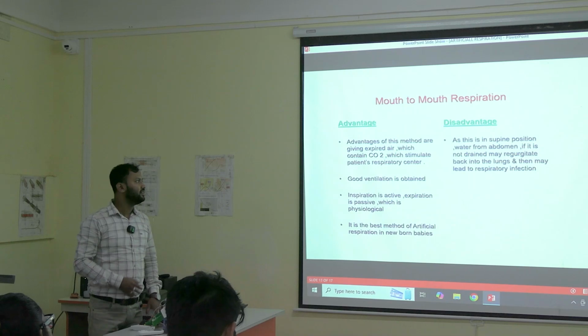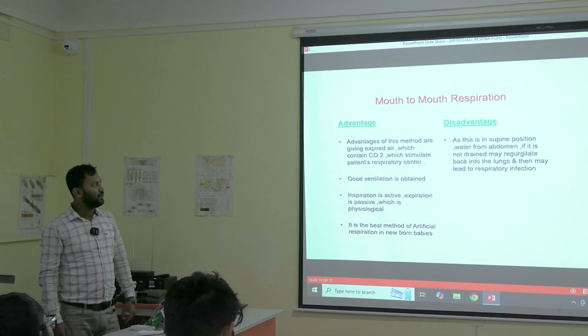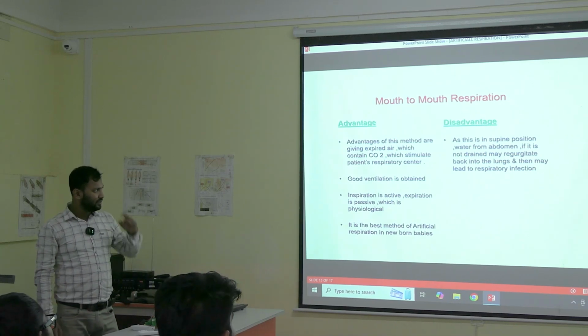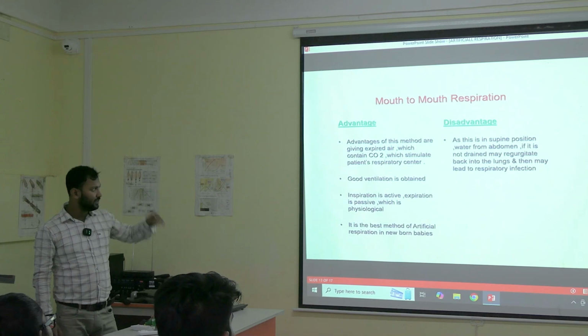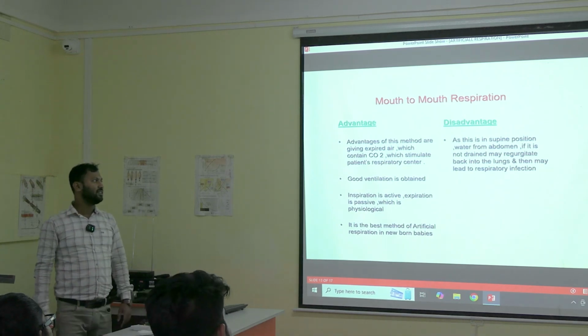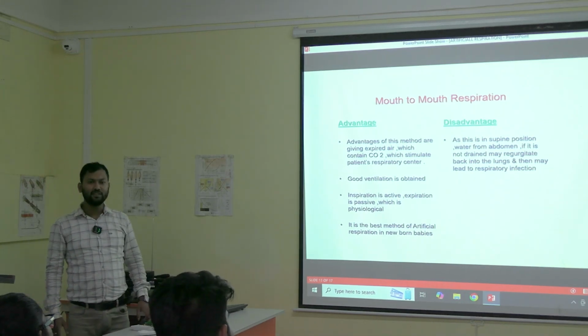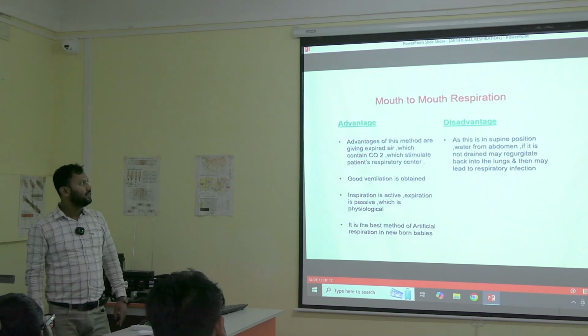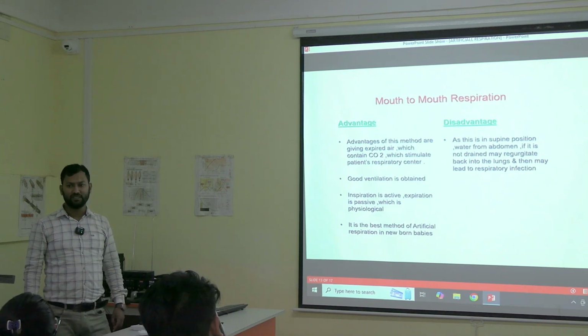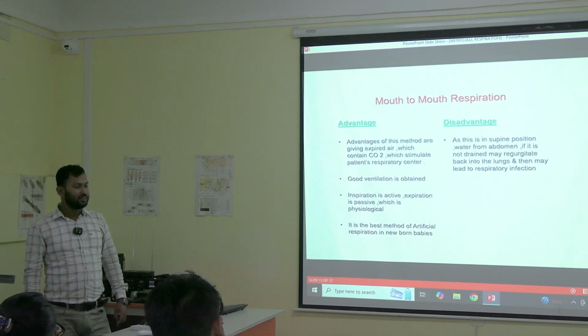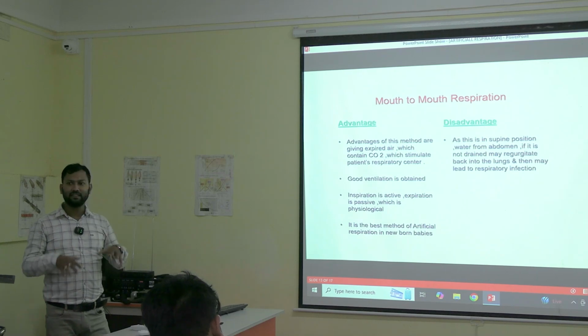And the disadvantage is, as this is in supine position, water from the abdomen, if it is not drained by liquid, may regurgitate back into the lungs and then may lead to respiratory infection. So in drowning patients, though it is used sometimes, it is not actually preferable, because if we are pressing in the,